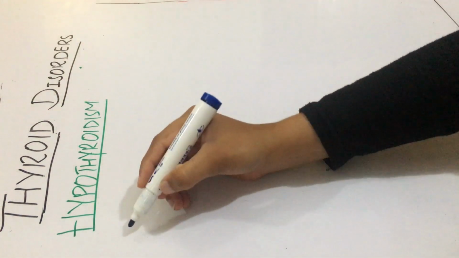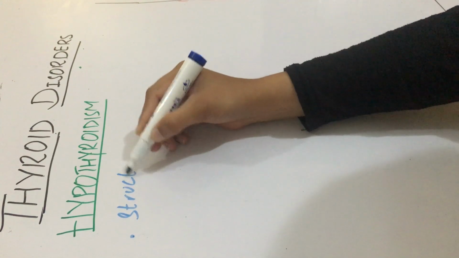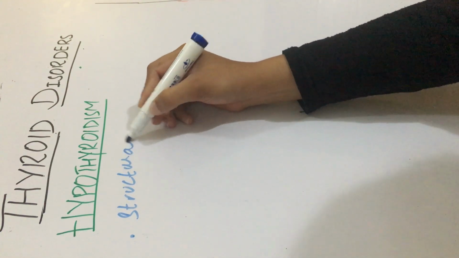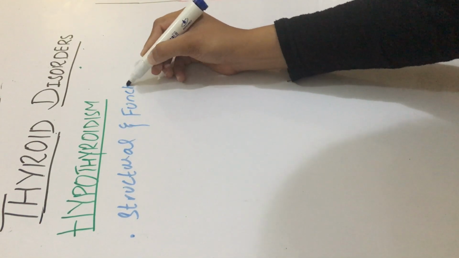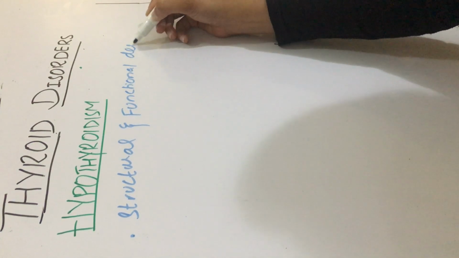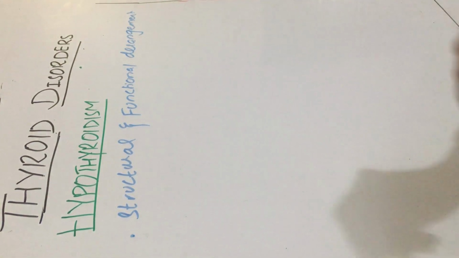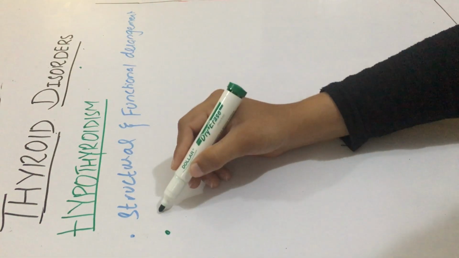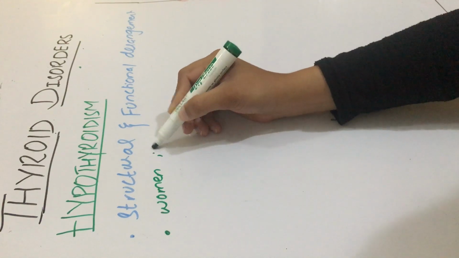Hypothyroidism is a condition caused by structural or functional derangement that interferes with the production of thyroid hormone. So the level of thyroid hormone would be decreased due to structural and functional derangement. It is most common in women with advanced age.